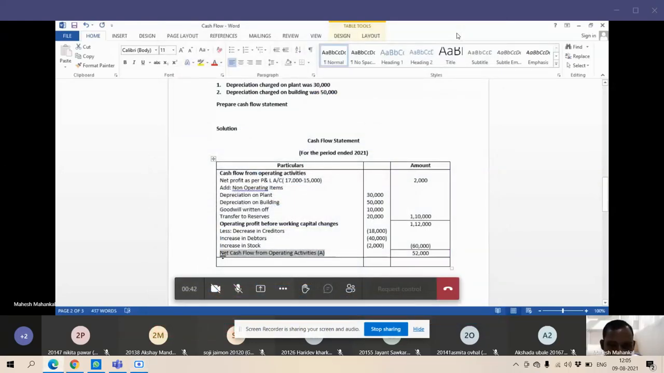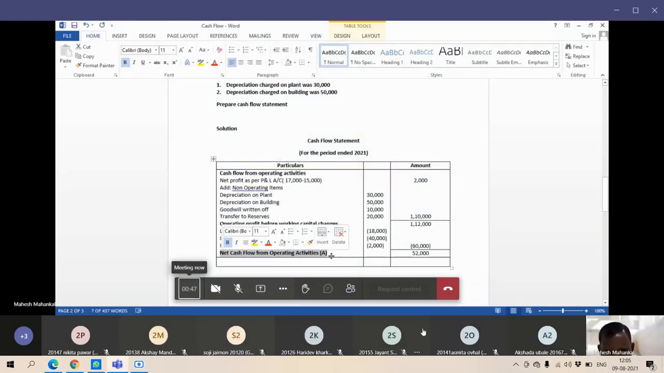Okay, cash flow from operating activity, cash flow from investing activity, and cash flow from financing activity. We have done the cash flow from the operating activity. Now we are going to see the second part.